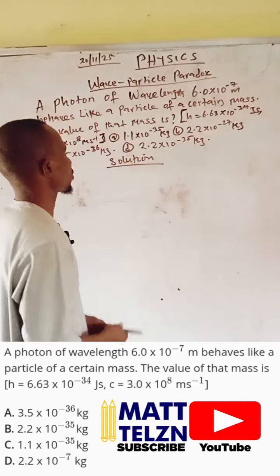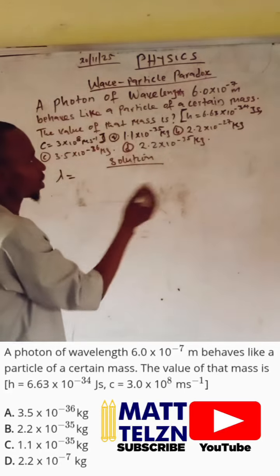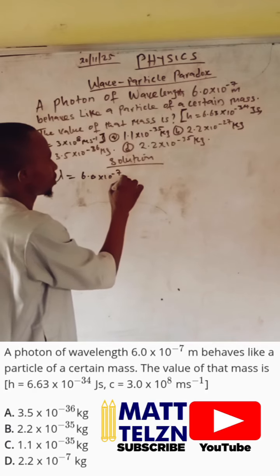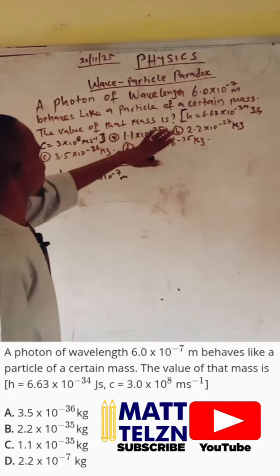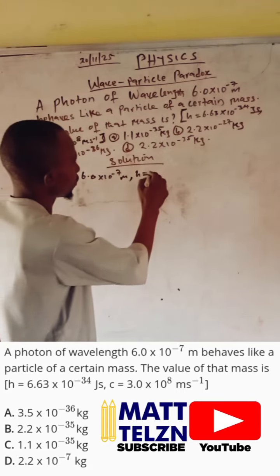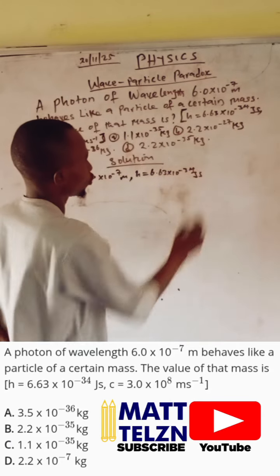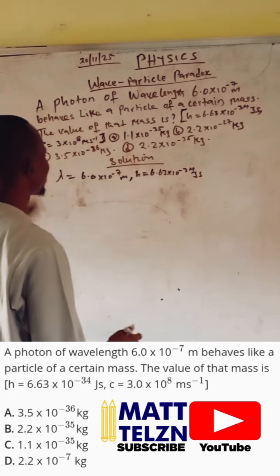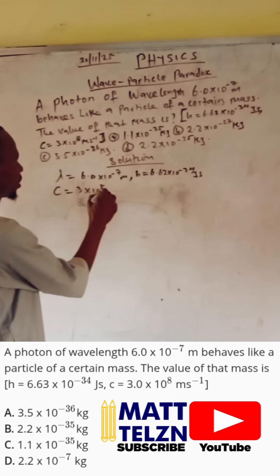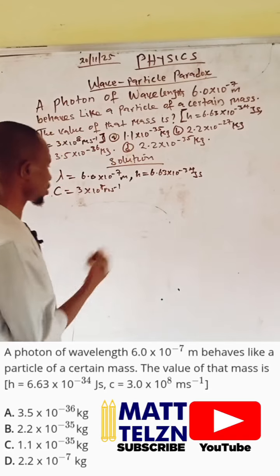Let's bring out what is given in the question. Our wavelength, which we use lambda to represent, is 6.0 times 10 raised to power minus 7 meters. Then my Planck constant h is given as 6.63 times 10 raised to power minus 34 joules second. Then my speed of light c, or velocity of light, is 3 times 10 raised to power 8 meter per second. First thing is that recall that the energy of a photon is given as what?